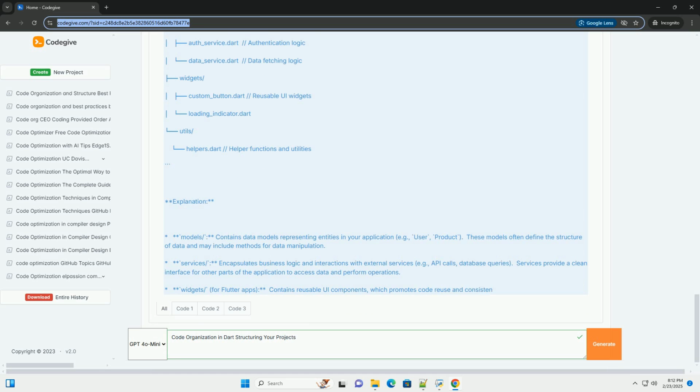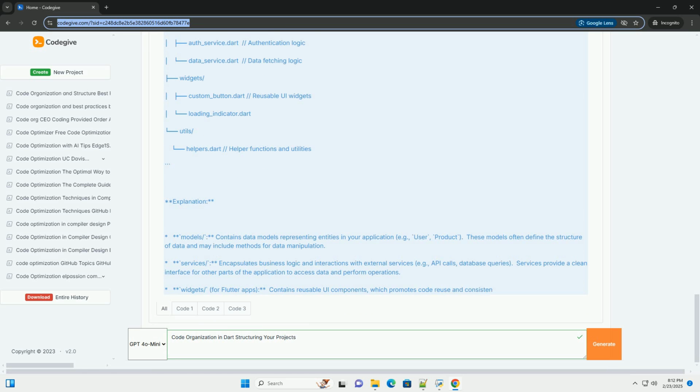Conclusion. Code organization is paramount for building maintainable, scalable, and collaborative Dart applications. By adopting the principles discussed in this tutorial, you can create projects that are easier to understand, test, and evolve over time. Remember that there is no one-size-fits-all solution. Adapt these guidelines to fit the specific needs of your project.